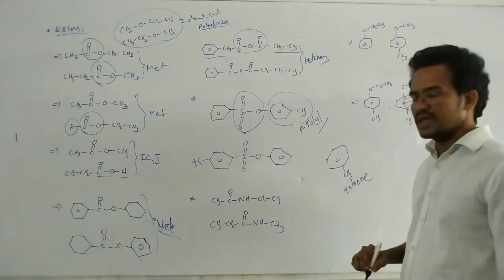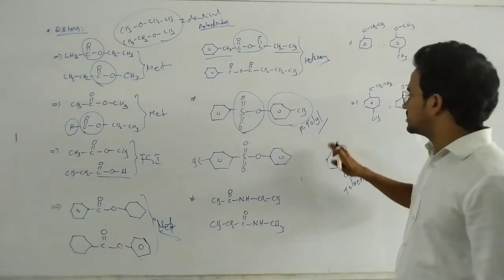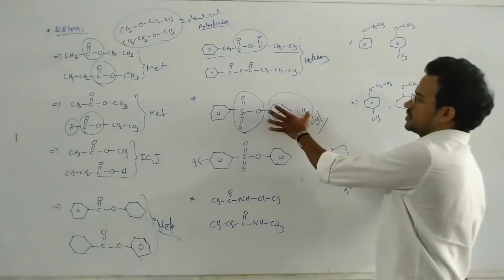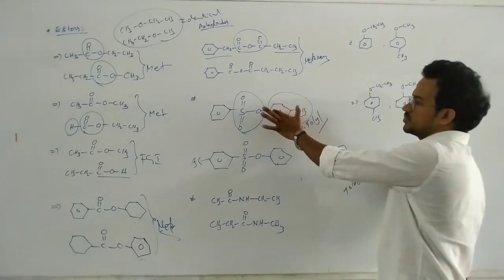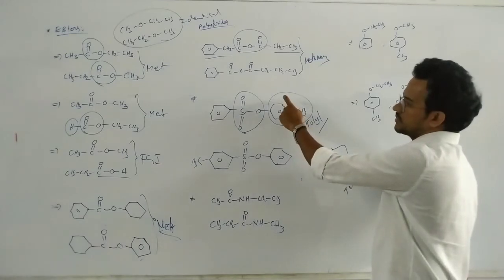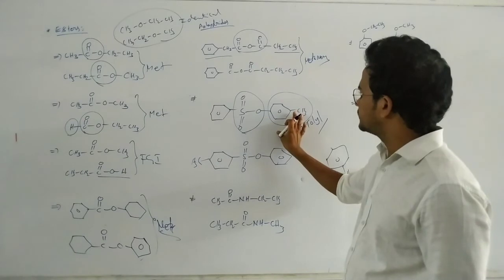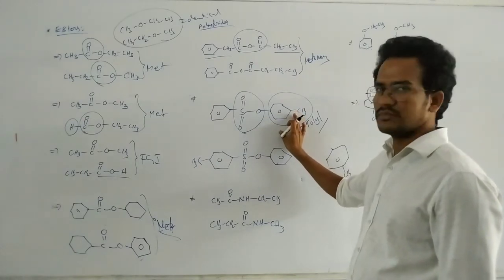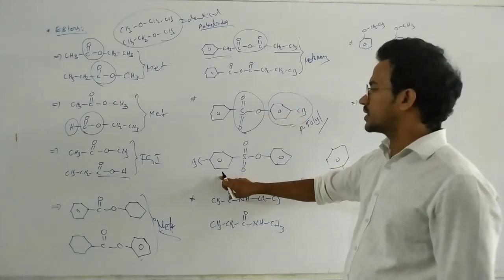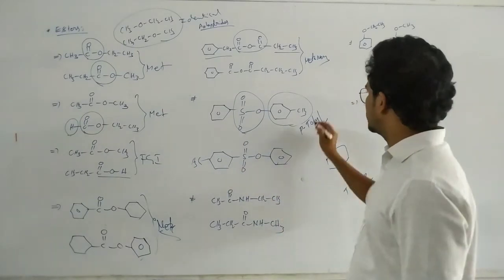As a substituent, it is named as a toluene. And methyl on the para position, so para-toluene. If it is a meta position, meta-toluene. Now here, this para-toluene is attached to the oxygen, here para-toluene attached to the sulfur.